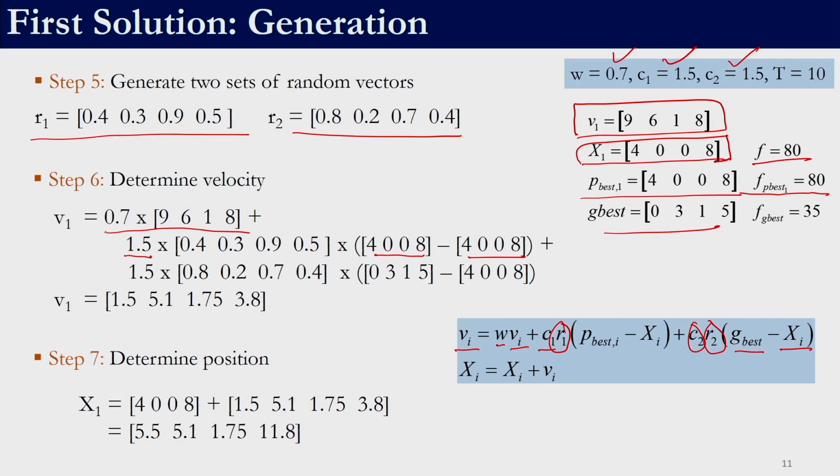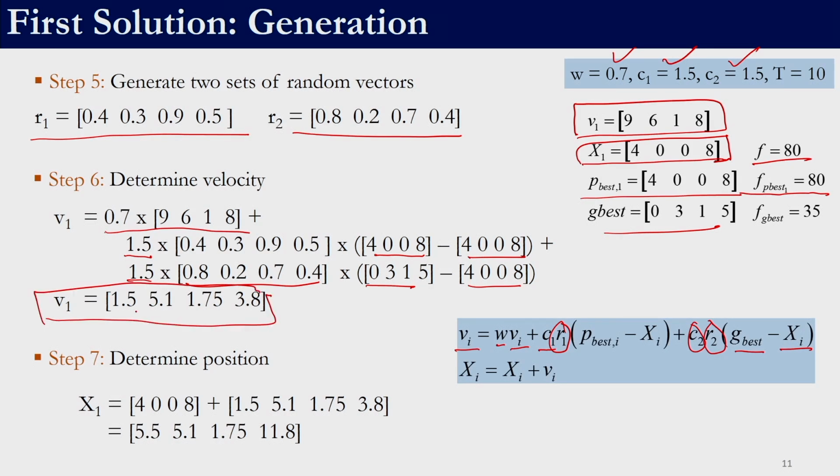In the second iteration, P best of I and x of I can be different. So, this contributes 0 as of now. The third part is C2 into the random numbers which we have selected, global best 0315 and the current solution 4008. If we evaluate this, we get this velocity.